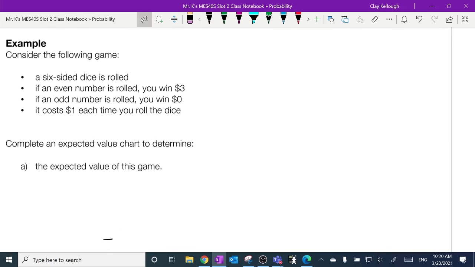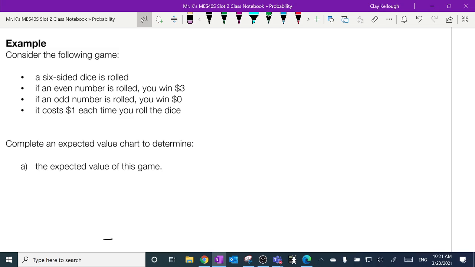All right. I roll a 6-sided die. If I rolled an even, I win $3. If I rolled an odd, I win nothing, and it cost me $1 to play. This one I think you can tell by looking at it. Is this fair for the player? Is the advantage player or the advantage house? You think it's house? Isn't rolling an odd or an even the same probability on a die? Because half the dice is odd, half the dice is even.